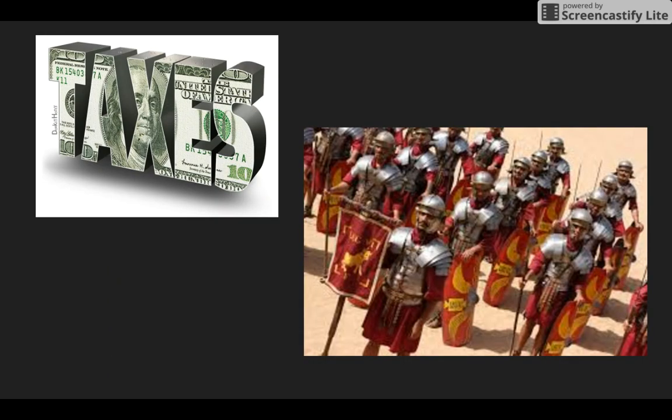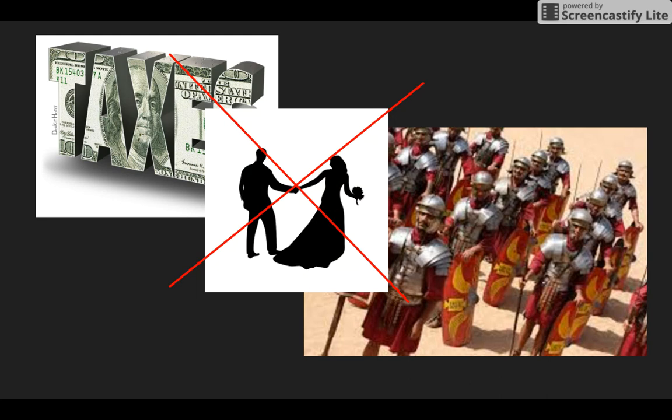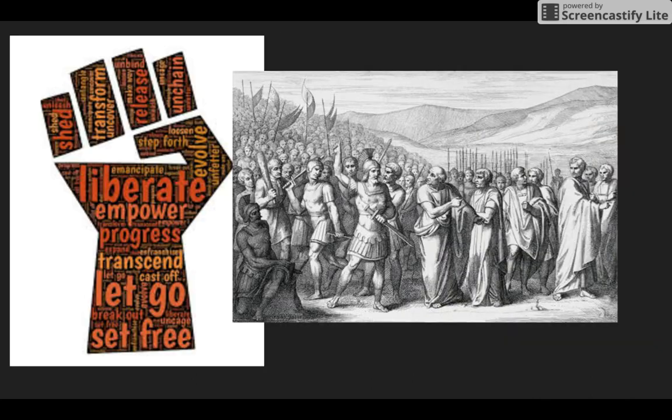Both the patricians and the plebeians paid taxes, and they both had to serve in the military for a certain amount of time to be considered a Roman citizen. However, they could not intermarry because the patricians wanted to keep ultimate power and control, and they didn't want the plebeians to be able to have hope and marry into a higher social class. However, the plebeians were sick of that and they went on strike. They threatened to march out of Rome. They threatened to take the military with them because there were way more plebeians than there were patricians.